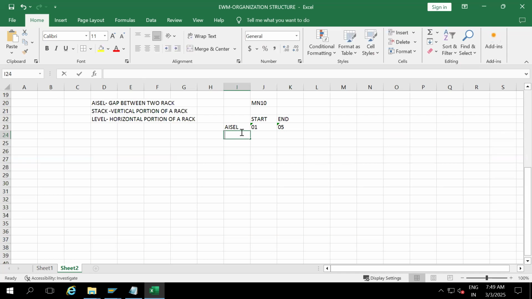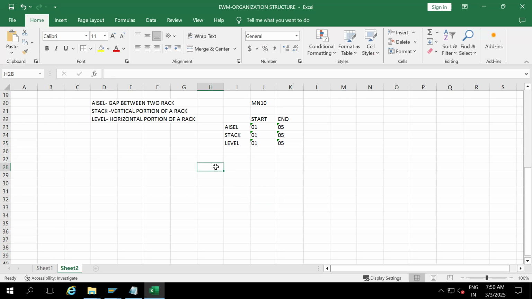And stacks also, in each rack, how many stacks are there? He's saying 01 to 05. And levels, 01 to 05. So 5 aisles, 5 stacks, 5 levels.